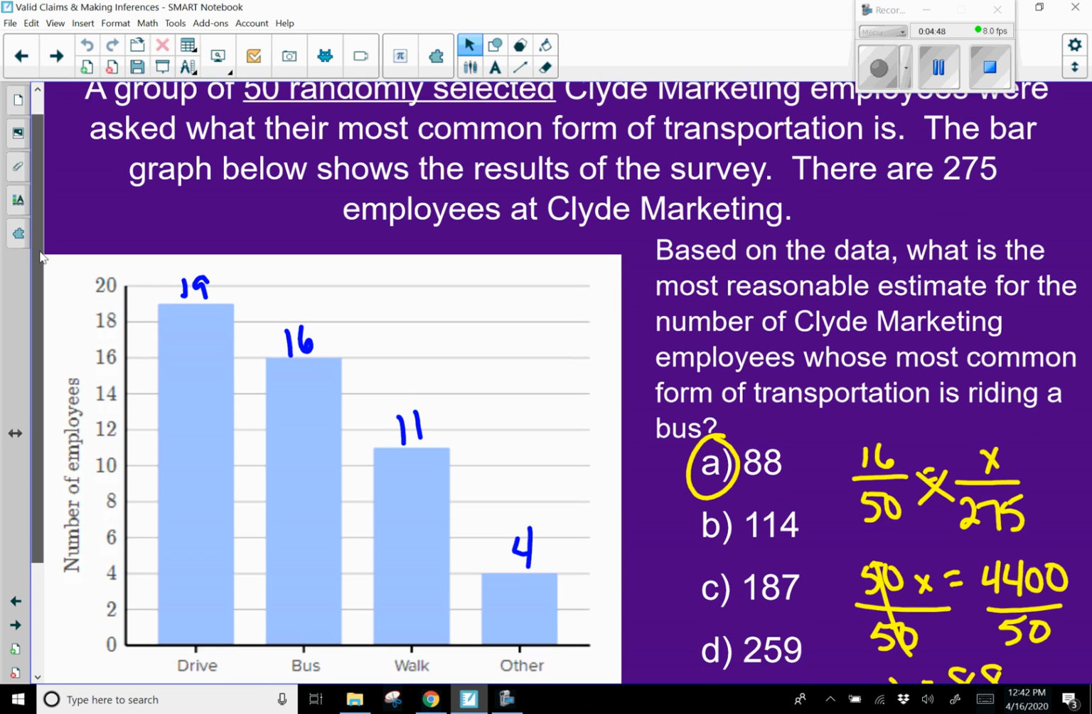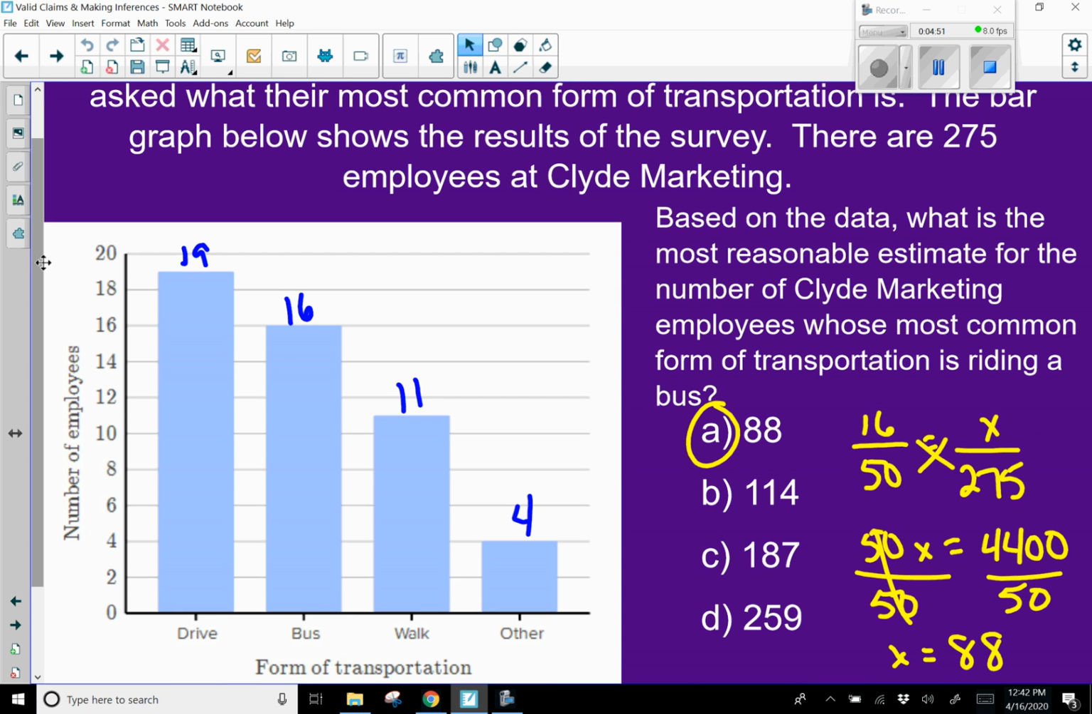Well, 50 people were surveyed, and as you can see in the graph, I've added how many people for each bar. So this would be 19 people for driving, 16 people for the bus, 11 for walking, and 4 for other. If you add all those together, you will get 50. So as you can see off to the right, I've set up a proportion, just like we did with making predictions. We want to know the number of employees whose most common form of transportation is riding a bus. So you can see 16 out of 50 people rode a bus, and we want to know how many out of the 275 total employees.